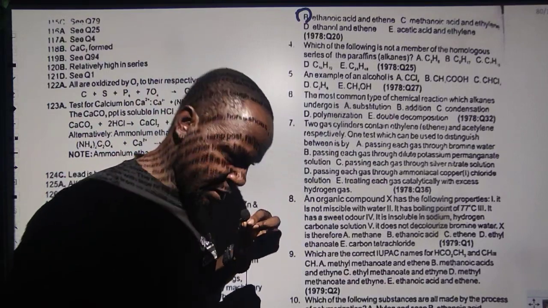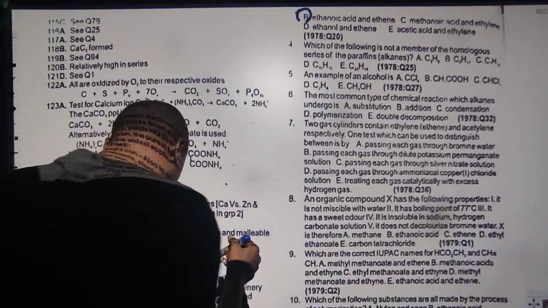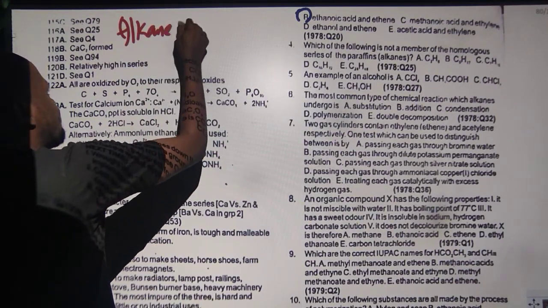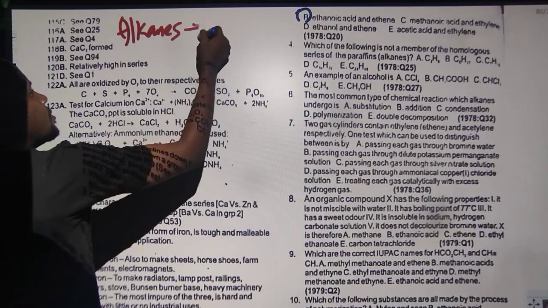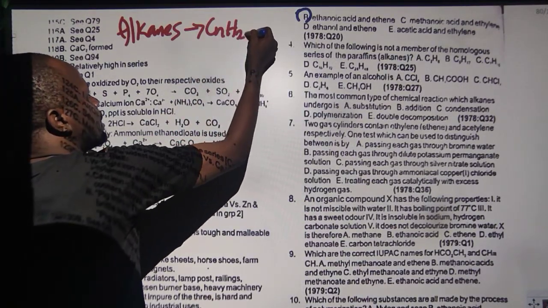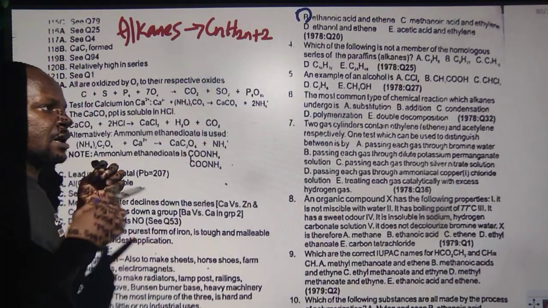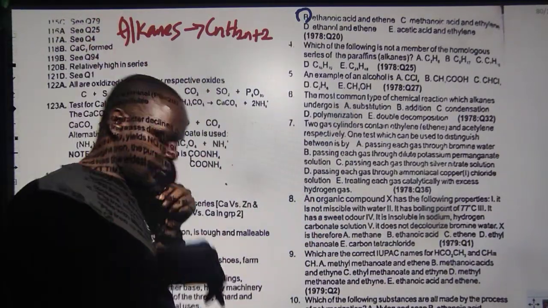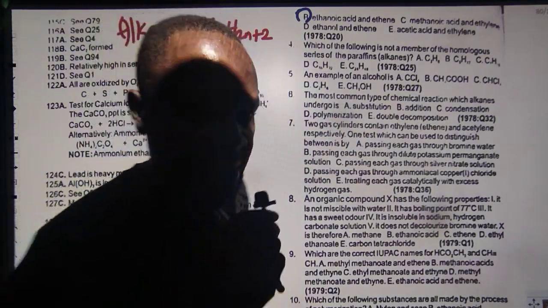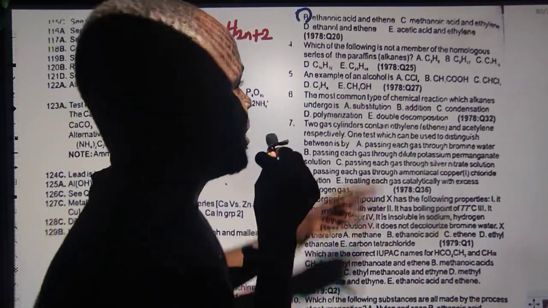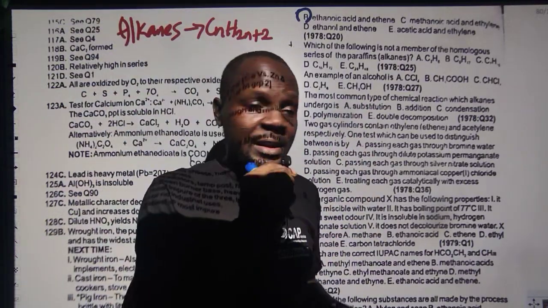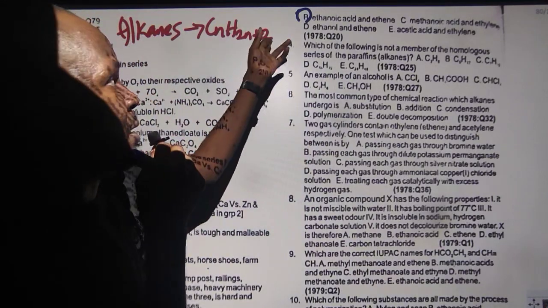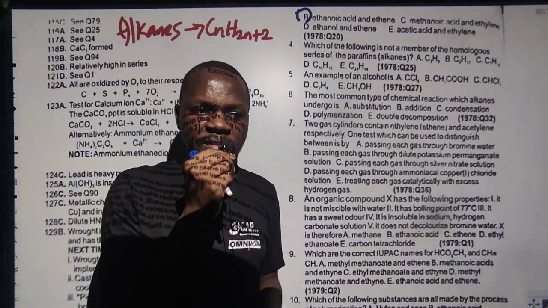Now in junior classes you were told that alkanes have the general formula CnH2n+2. So basically, anyone that does not fall into the category where, when you multiply by 2, you also add 2 to the hydrogen, does not belong. So let's take some examples. We can't see the number well, but I think the first one is C3H8. So C3H8, n is 3. You can see that the hydrogen will be 8, because 2 times 3 is 6, 6 plus 2 is 8.